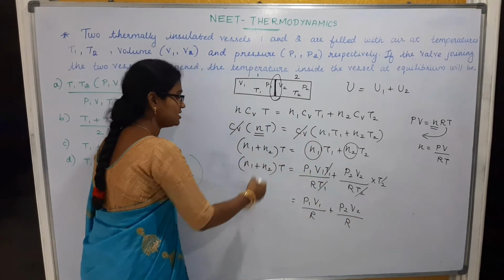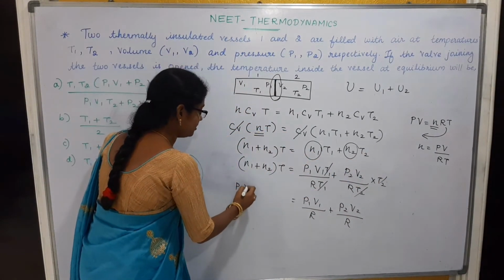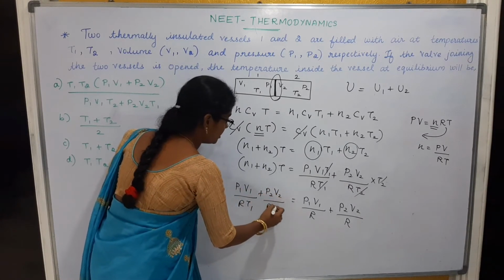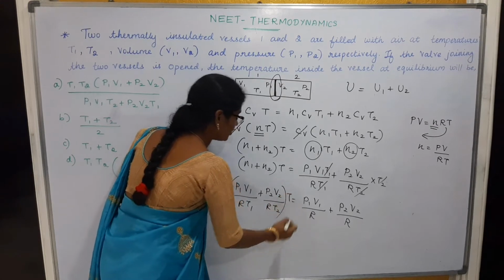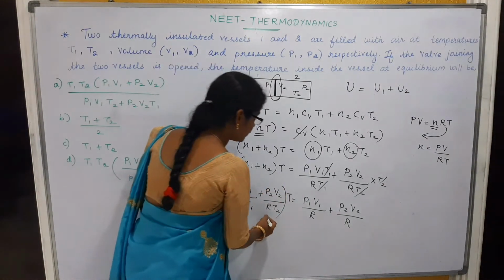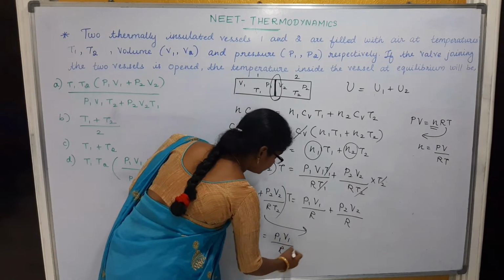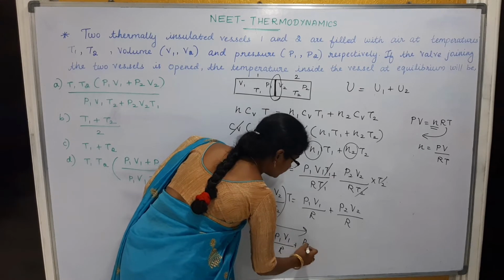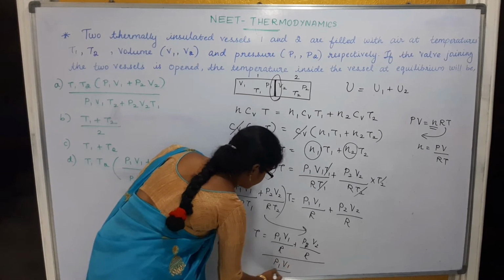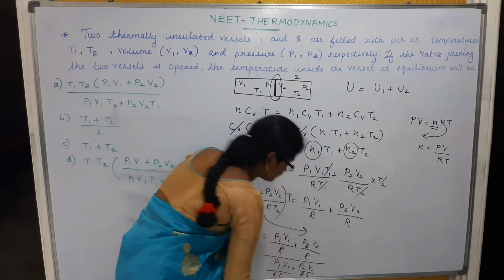So we can change these values also in terms of PV. So what will you get? P1 V1 divided by RT1 plus P2 V2 divided by RT2, into T. What we want to get in this problem is the temperature alone. So you can take this value to the right hand side. So T is equal to P1 V1 by R plus P2 V2 divided by R, the whole divided by P1 V1 by RT1 plus P2 V2 divided by RT2, right?